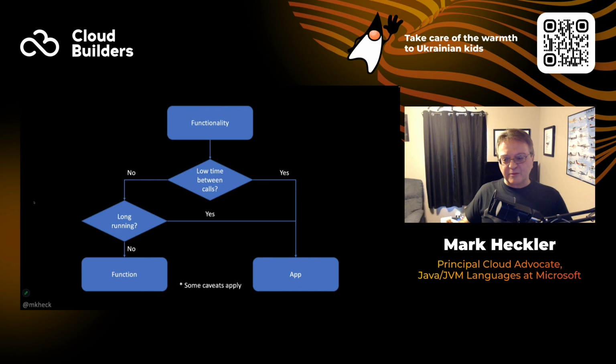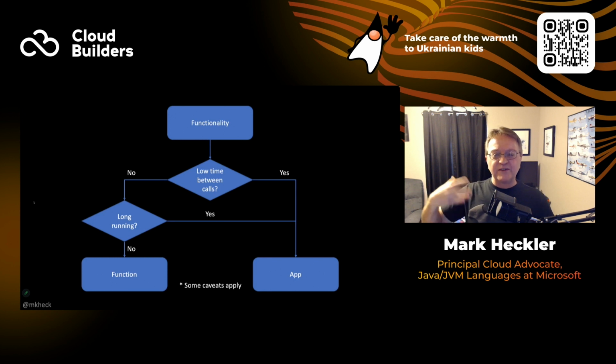If we back that up a little bit, maybe there's not a low time between calls. Maybe the calls are fairly infrequent, every few minutes, let's say, but they're long running. So maybe there is even then an overlap. So maybe if a bit of functionality is exercised every 5 minutes, but it's a very complex bit of functionality, and it may take 4.5 minutes to complete the process of making the request and computing and gathering information and collating and manipulating it and returning it. You may only have a very short time between those calls.